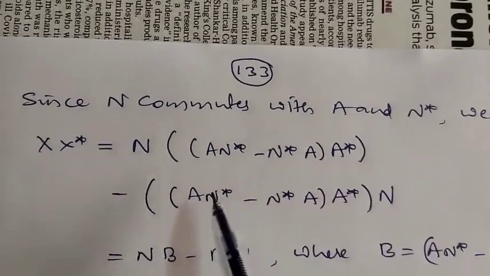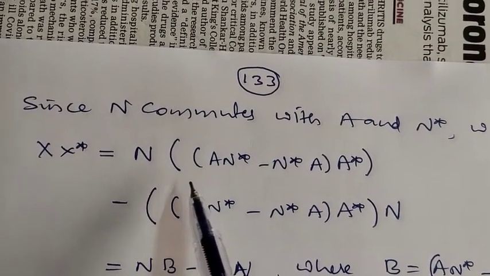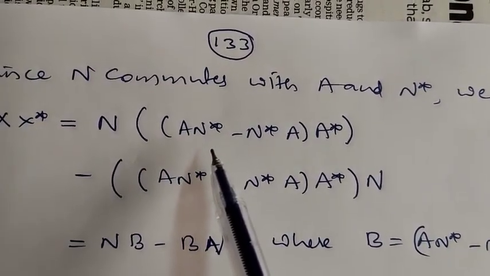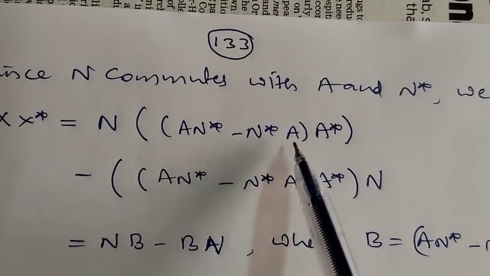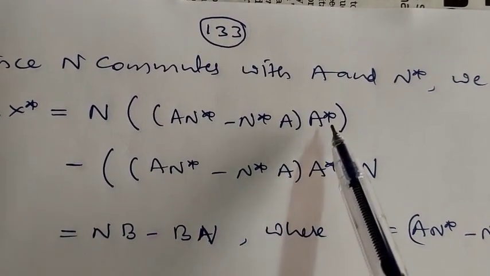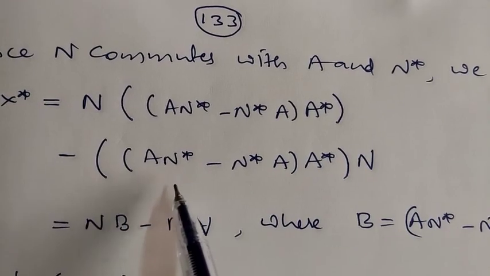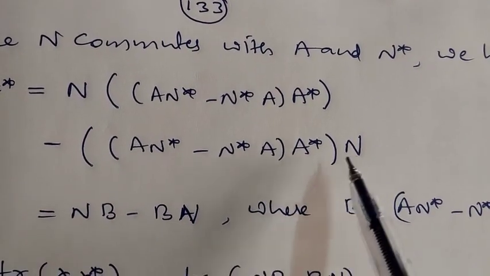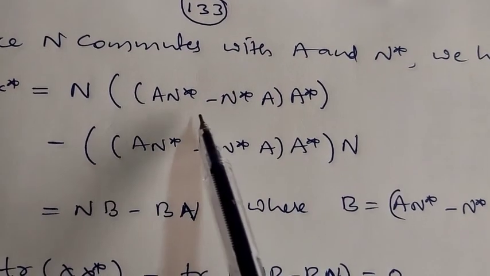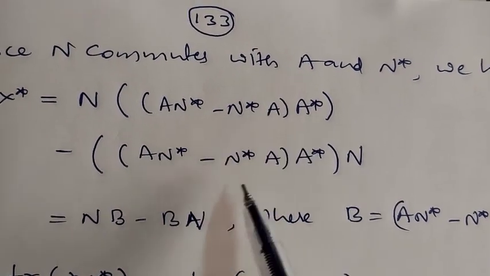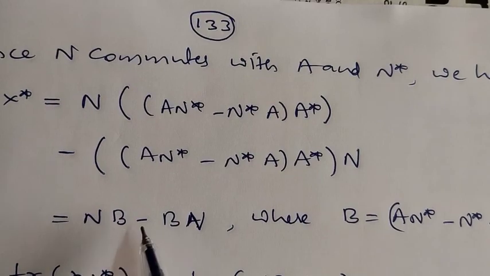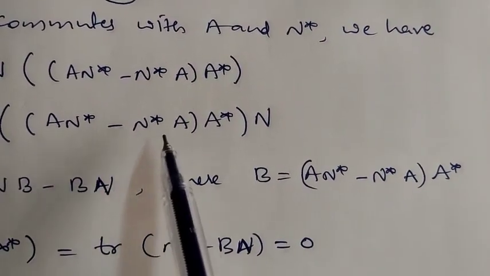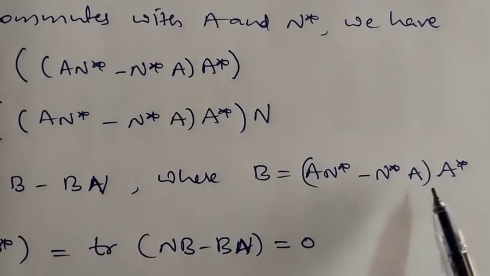Therefore, the above term becomes x into x star is equal to n times A into n star minus n star into A star minus A into n star minus n star into A star into n. So, you call this by the term B. So, this becomes nb minus B into n, where B is what? A into n star minus n star into A star.